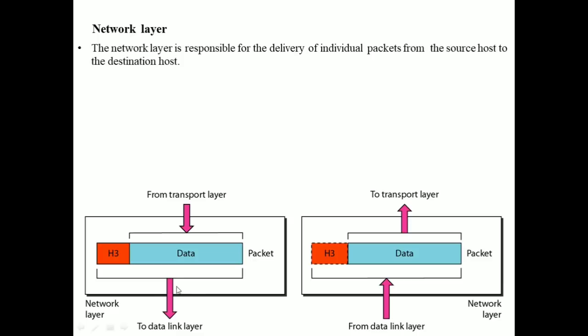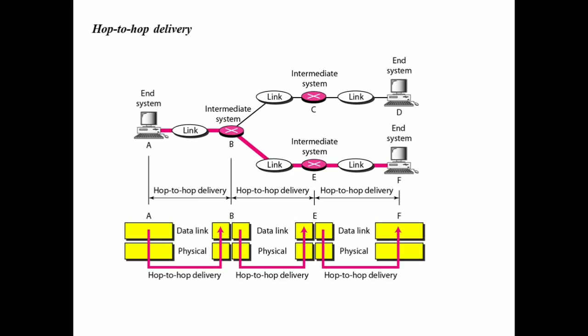If you see in this diagram, the information is coming from the transport layer to the network layer. Here this complete H3 and data is given as a packet. Now it goes to the data link layer, and again at the destination data is received from the data link layer by the network layer in the form of a packet, and again it is given to the transport layer. One thing we have to remember is, if two systems are connected to the same link, then there is generally no need for the network layer. Then we need only the data link layer.